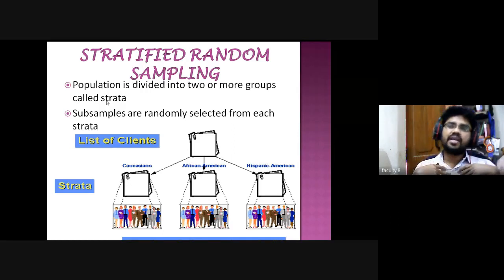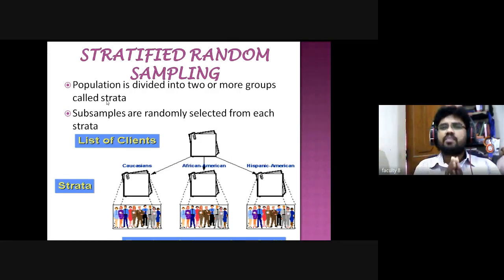For example, earlier I told you that I want to select 6 students from your class. Whom can I select? If I select boys, what will the girls think? So in that case, I need to divide the people into 2 or more groups.